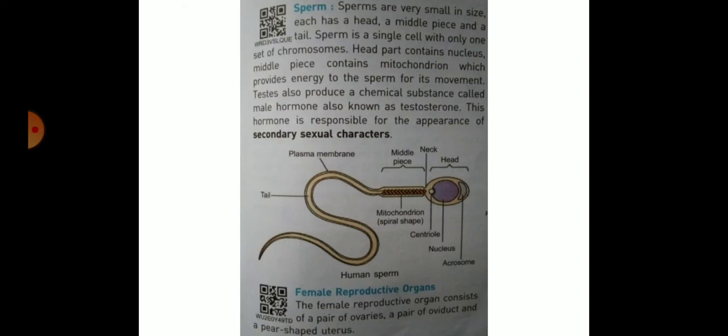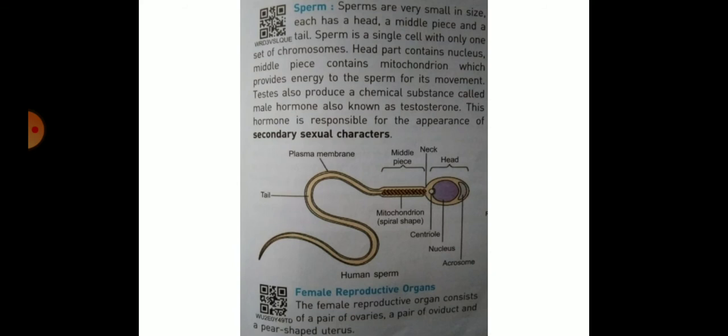And second, sperm. Sperms are very small in size. Each has a head, a middle piece, and a tail. Sperm is a single cell with only one set of chromosomes. Mitochondria in a spiral shape are present in the middle piece of the sperm. The plasma membrane is the outer covering of the sperm, and the centriole, nucleus, and acrosome are present in the human sperm.